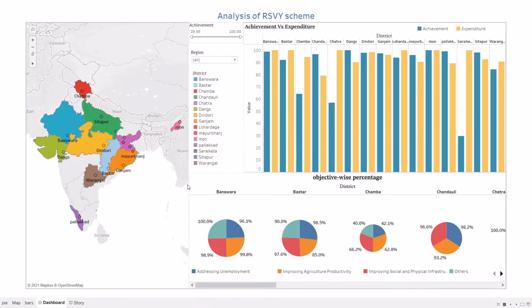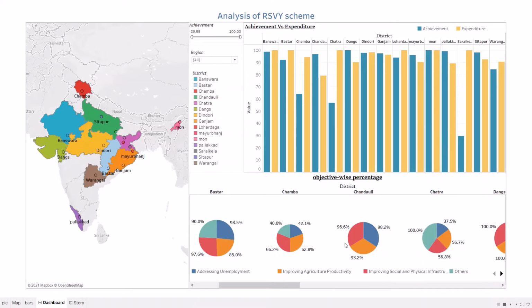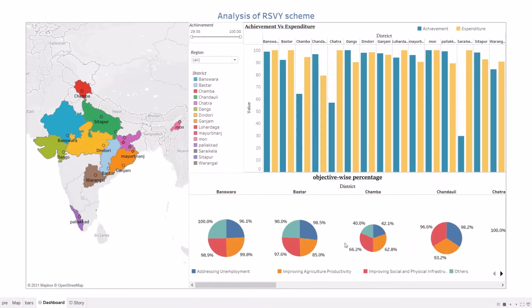The RSVA scheme basically focuses on improving different objectives like addressing unemployment, improving agriculture productivity, improving social and physical infrastructure, and others. The pie graph represents the percentage of achievement of those district objectives, district wise, and the bar graph represents the total percentage of achievement versus the total percentage of expenditure for the development of districts. Blue bars are indicating achievement and yellow bars are indicating the expenditure. We can observe that almost all districts have utilized more than 90% of expenditure.